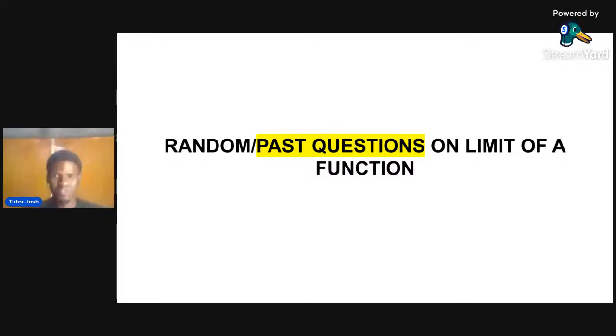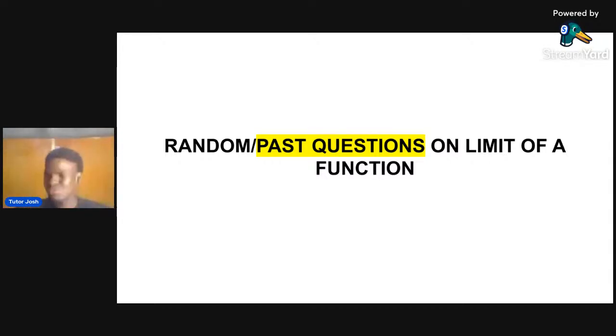These are limits of the function questions. What I'm actually giving you past questions for is that your lecturers don't have new questions. They are just going to set what they've given you before. So go through these past questions and try to understand how they are solved. Look at it, practice.